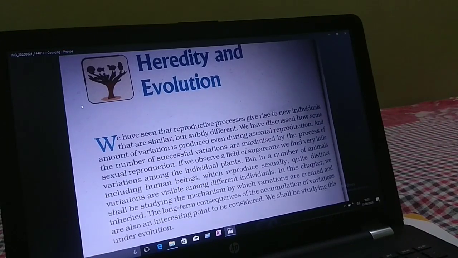Okay children, let's start today's lesson, heredity and evolution. Children, everybody knows about reproduction. We have already read it in class 8 also. Reproduction is a process in which new organisms are formed. There are mainly two types of reproduction, sexual reproduction and asexual reproduction. In sexual reproduction, variations or differences are more than in asexual reproduction.